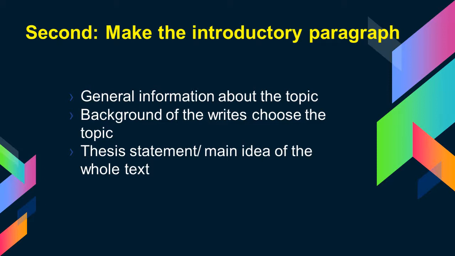The introductory paragraph consists of general information about your topic, and you can also say about the background of why the writer chose that topic, and the most important one that you need to figure out, you need to work on your main idea of the text or the thesis statement.